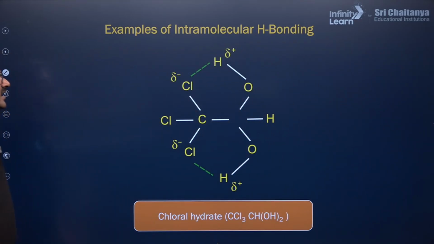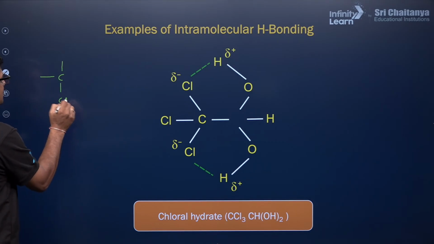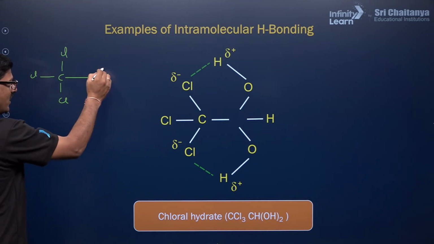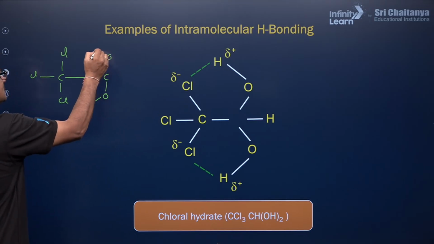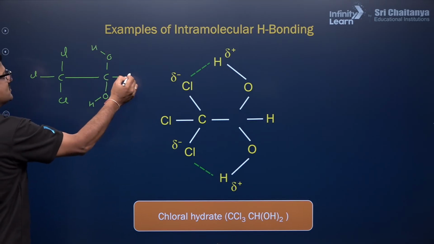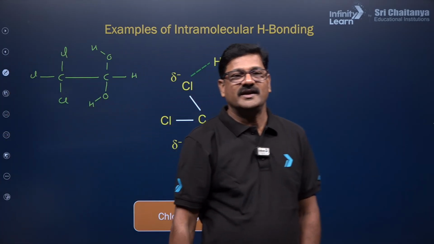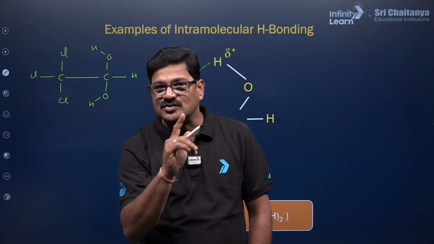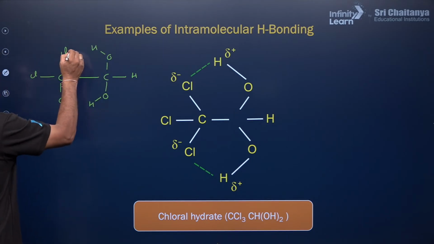Trichloroacetaldehyde is called chloral hydrate. So you can see 3 chlorines, and this is your aldehyde group, and this aldehyde group is hydrated. Actually, formation of hydrate for this aldehyde is going to be reversible, and equilibrium always lies in the backward direction. But due to intramolecular hydrogen bonding, this hydrate is going to be stable.